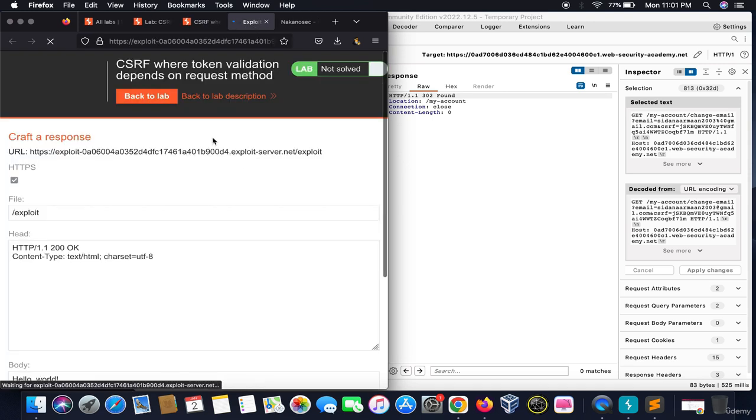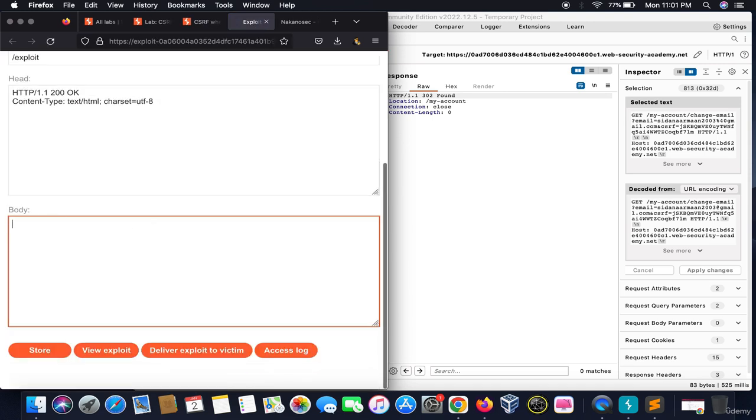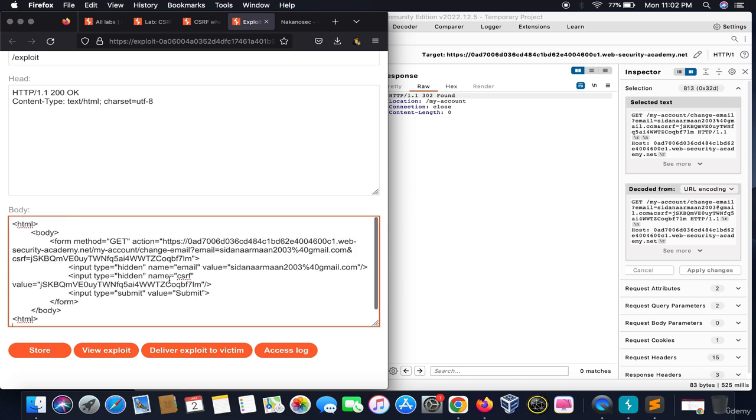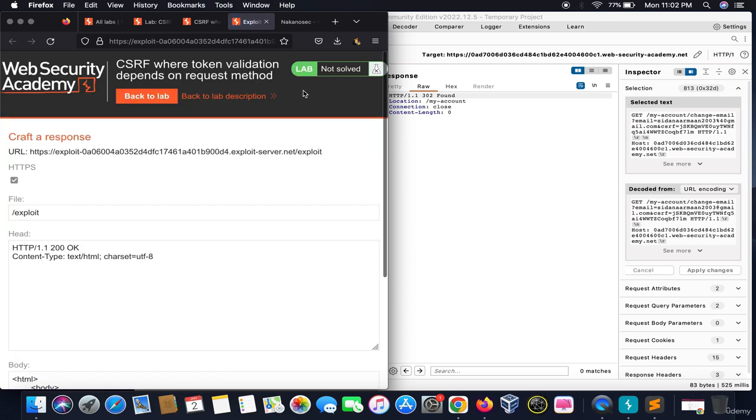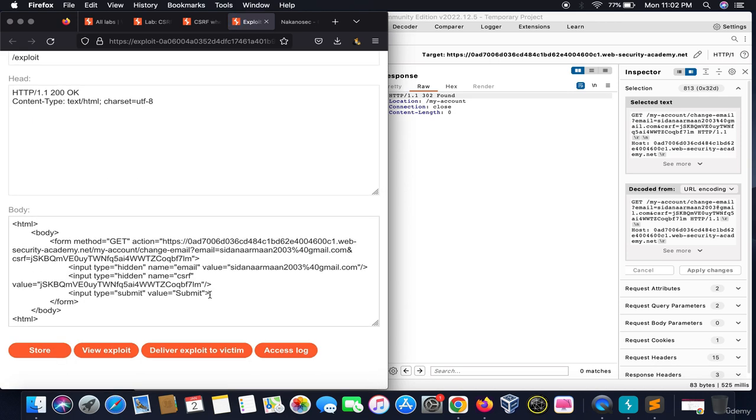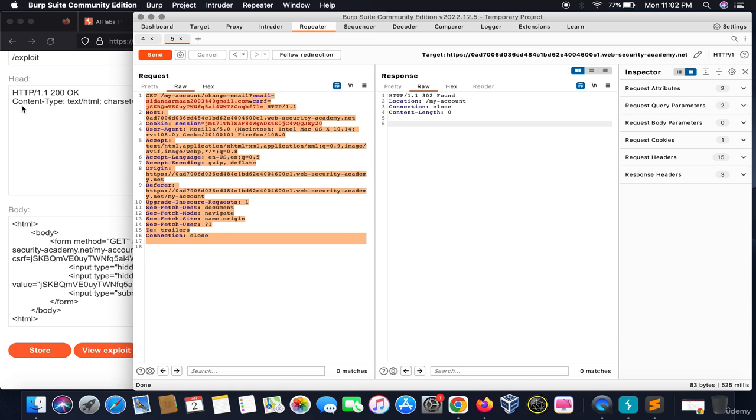We want this request to be delivered to the victim, and as it is a GET request now, see, the form method is GET and it won't validate the CSRF token anymore. We want the email to be changed, and we will click deliver exploit to victim. Once the victim opens this, his or her account email would be changed. This was a method of advanced CSRF exploitation.